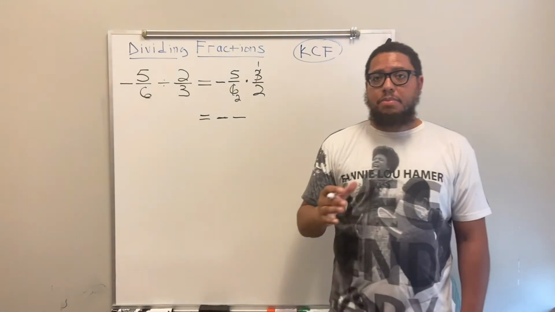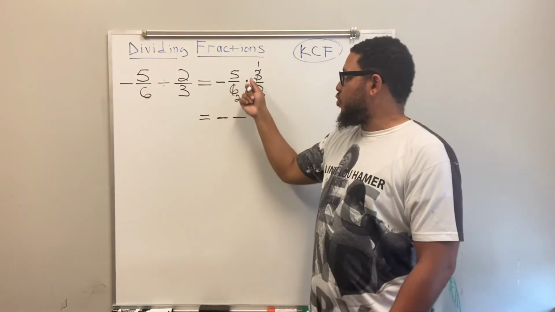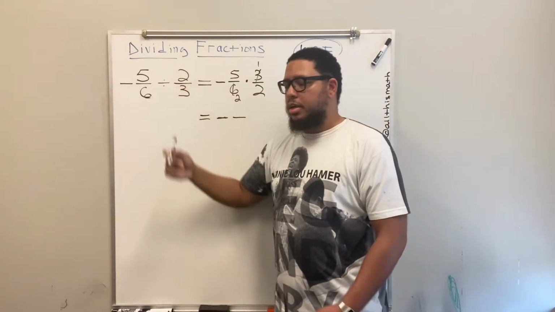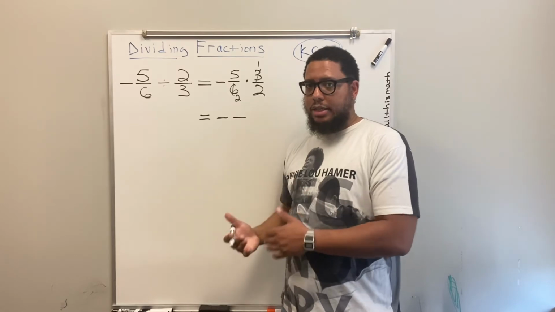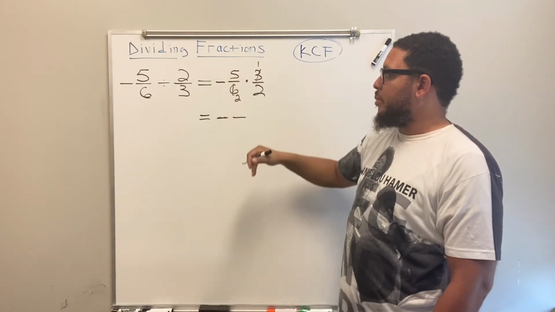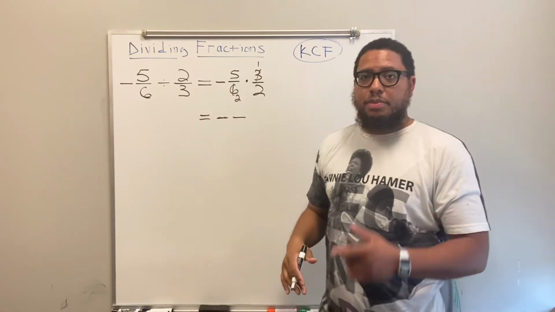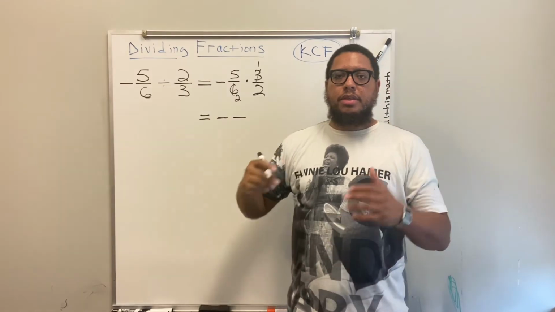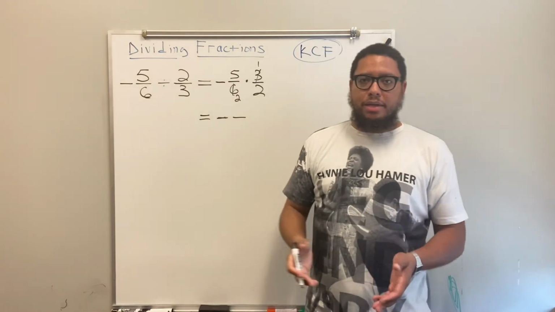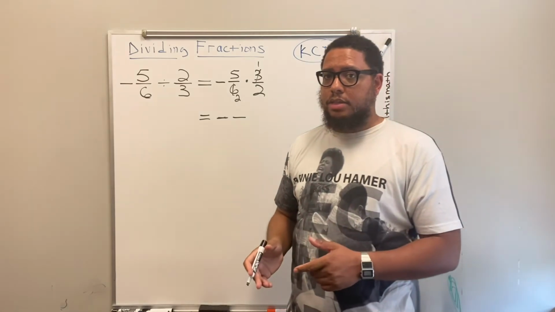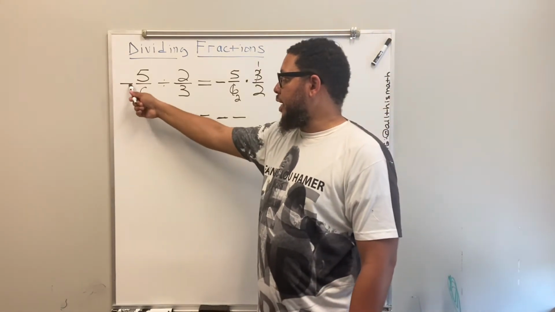My quotient is going to be negative, or my product, because I'm doing multiplication. But remember, the original problem was a division problem. So actually, my answer is technically a quotient, even though I'm doing multiplication in this part of the problem. My quotient is going to be negative because whenever we have a negative and a positive, the quotient is always going to be negative. If the signs were the same, the answer would be positive. But the signs are different. This is negative and this is positive.